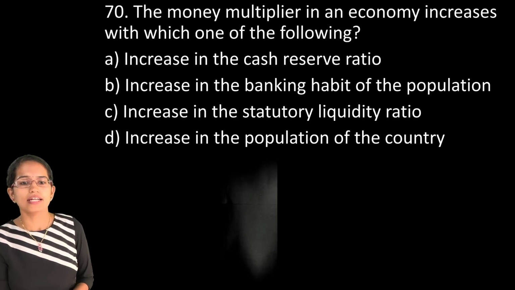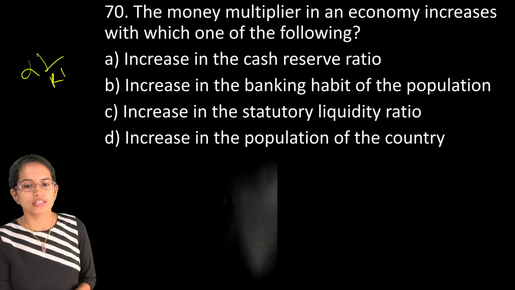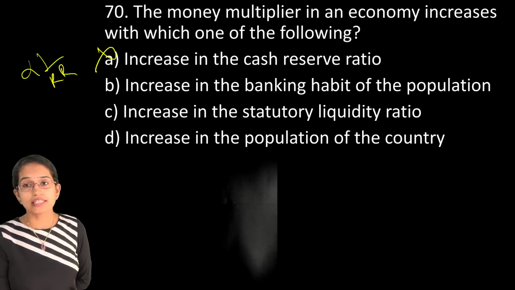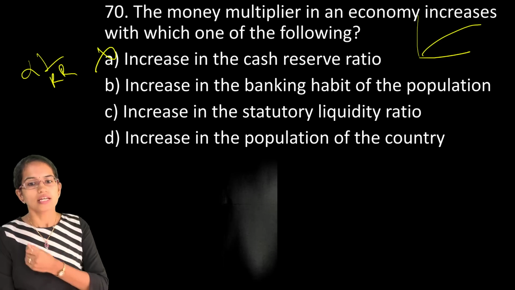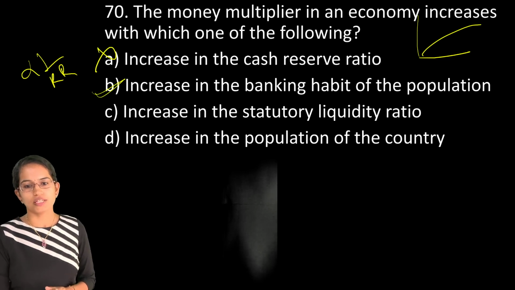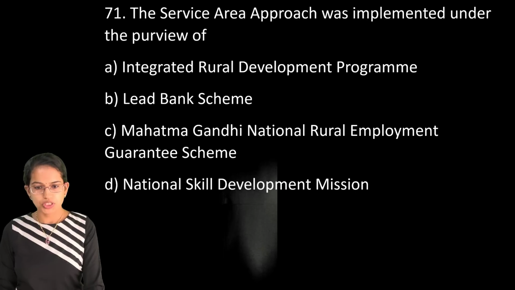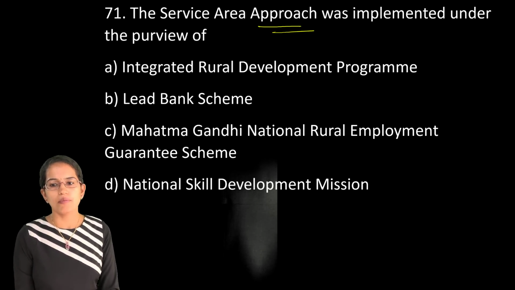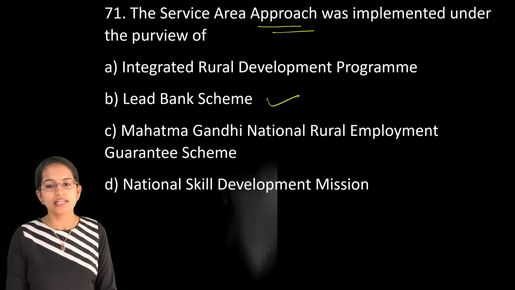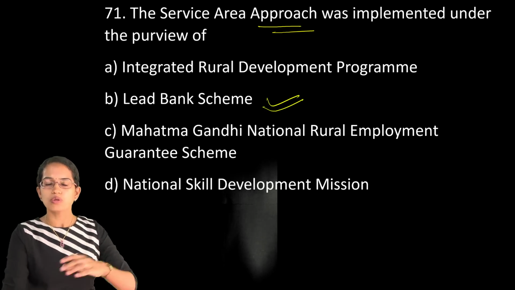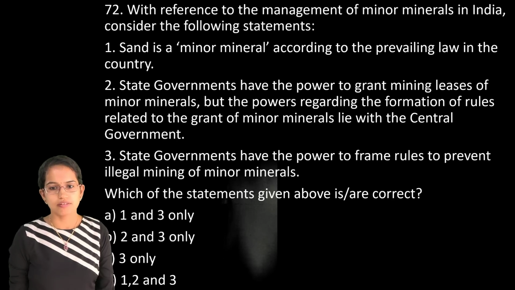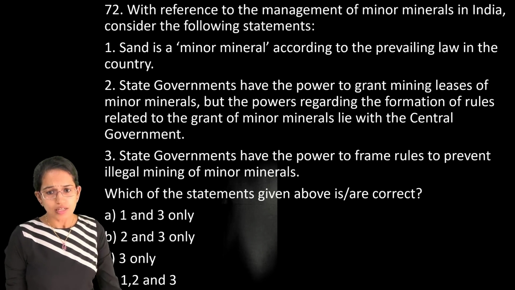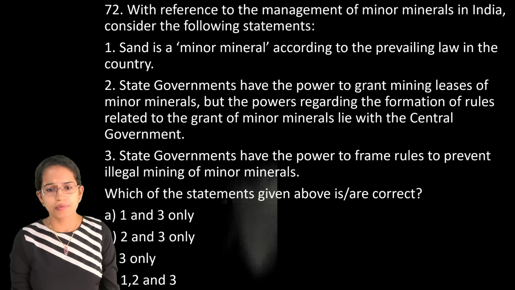Money multiplier is basically the inverse of the reserve ratio. So reserve ratio increases, that is incorrect. Money multiplier will increase as the bank deposits increase. So bank deposit increase means the increase in the banking habit of the population. So 2 becomes the right option here. The next is service area approach has been implemented under the lead bank system. So the idea is to go to 15 to 20 villages in the rural and the semi urban areas and provide the service.